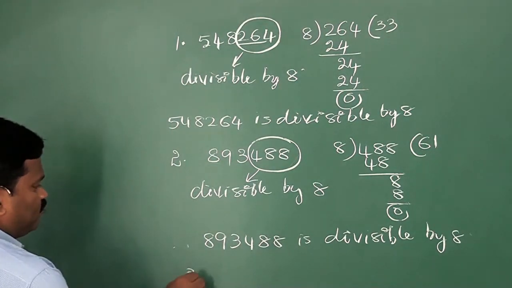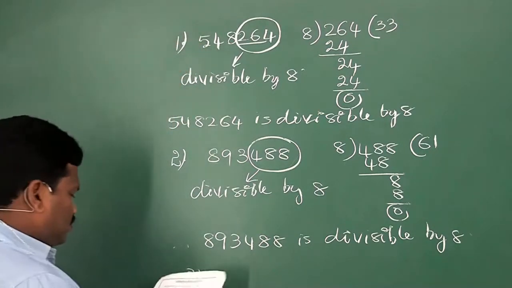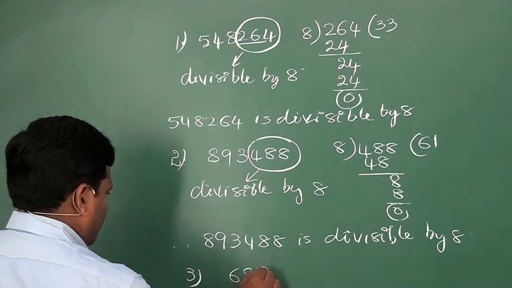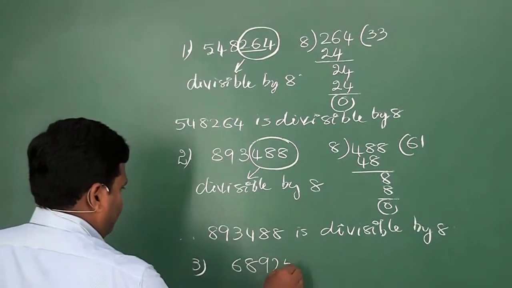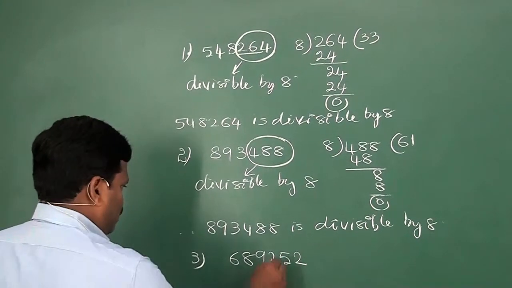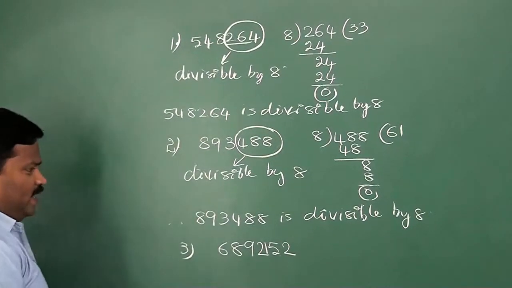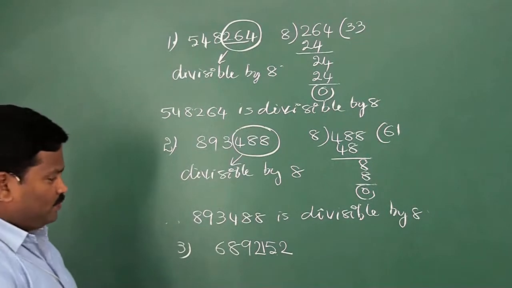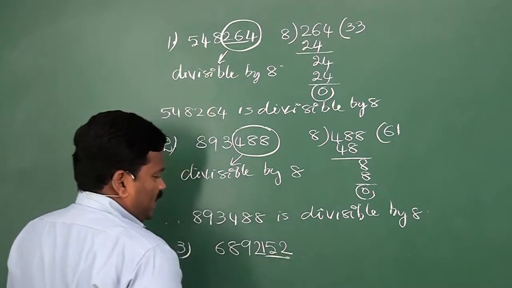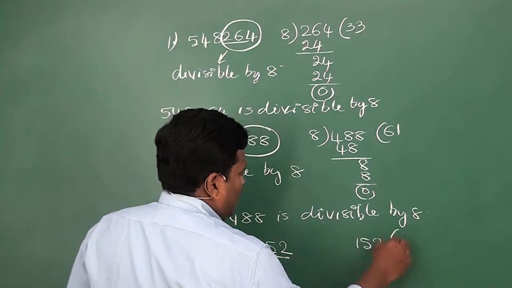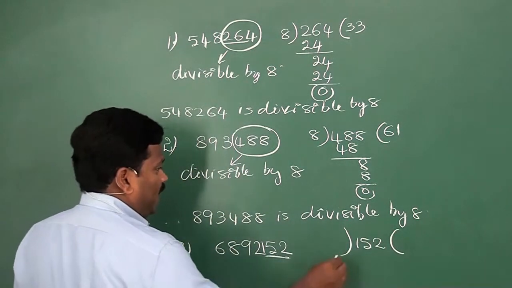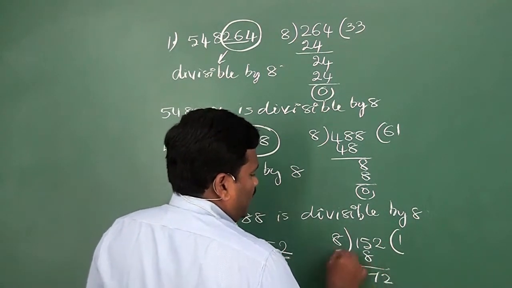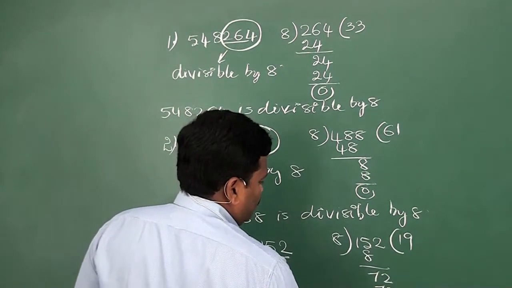Now, see the third one. 6892152. Is this number divisible by 8 or not? As usual, take out the last 3 digits and check whether this number is divisible by 8 or not. 8 1s are 8, 8 9s are 72.